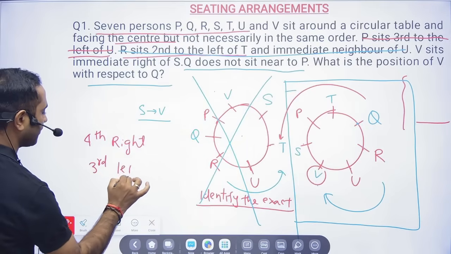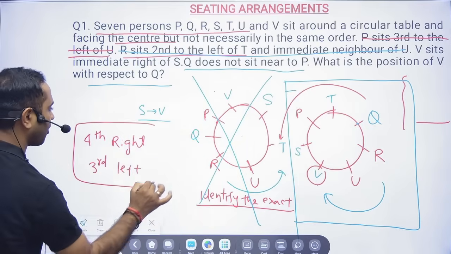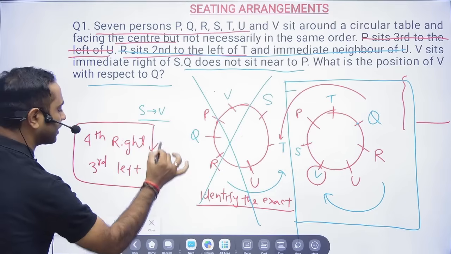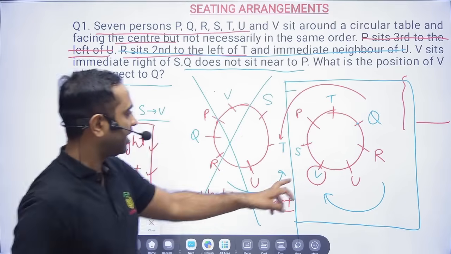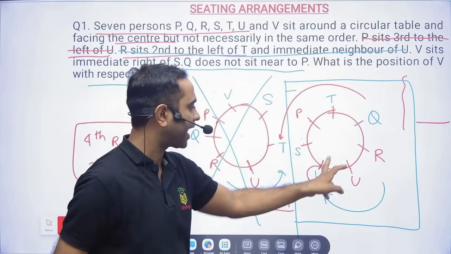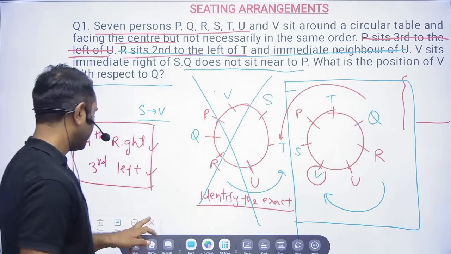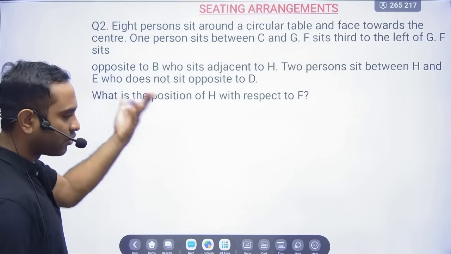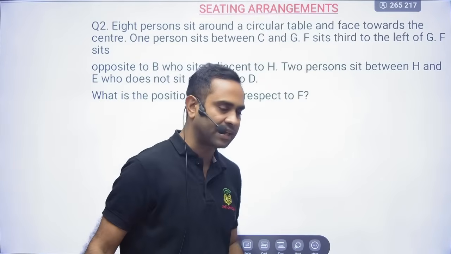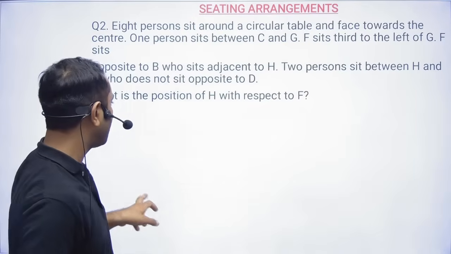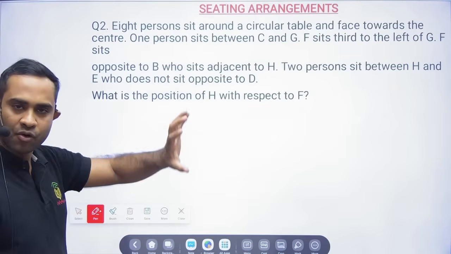Based on what is given in the option, you can tick the answer. That's all. So this was a simple question. Slowly, the level of the questions will increase, but ultimately, friends, you should know how to deal with this kind of problem.